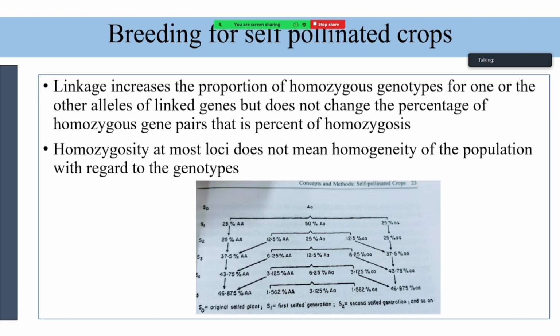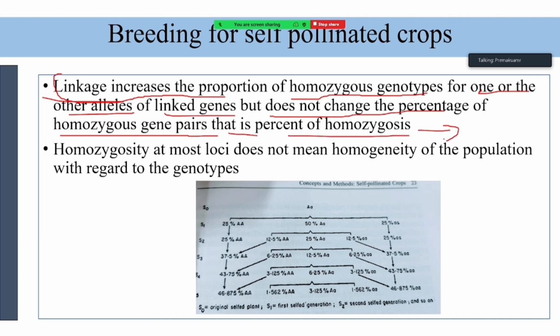Then, along with selfing, the proportion of homozygous genotypes, for example when there is linkage between traits, linkage increases the proportion of homozygous genotypes for one or the other alleles of a linked gene, but that does not change the percentage of homozygous gene pairs, that is, the percent of homozygosity. What does it mean? Anybody have an idea?